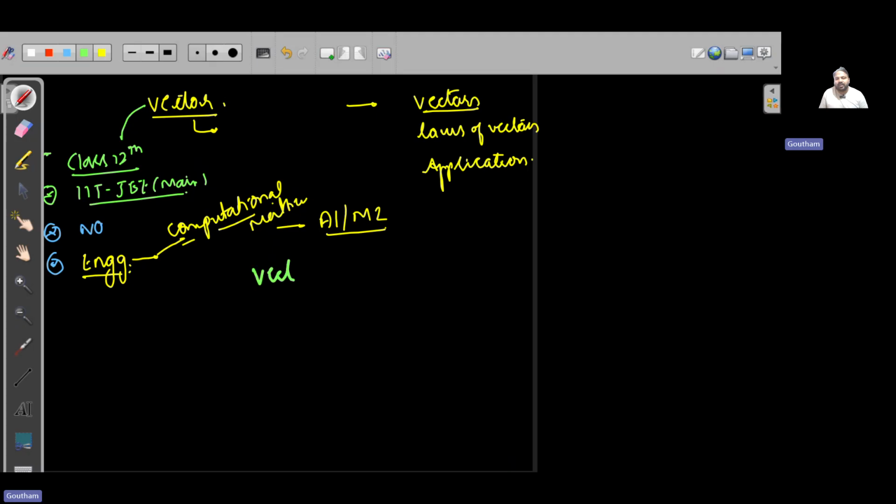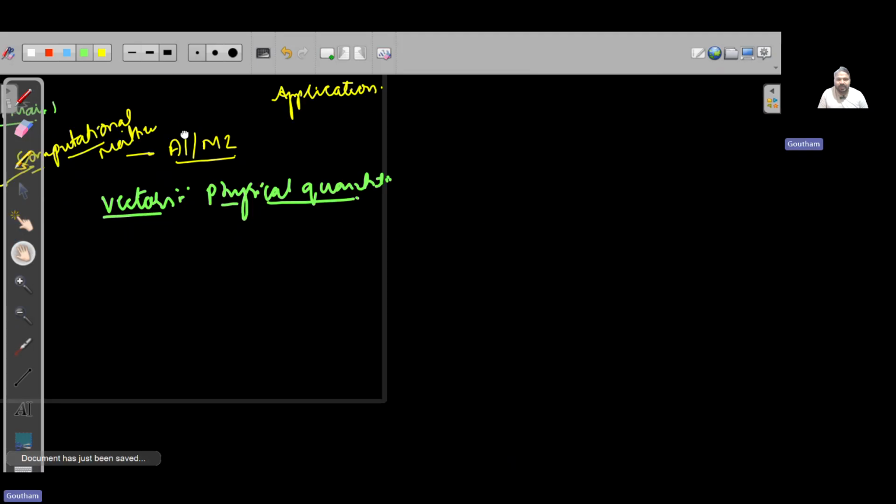So let's start with what are vectors. Vectors are basically physical quantities. Along with that, they need to have a certain very important characteristic, that is, they should possess direction.